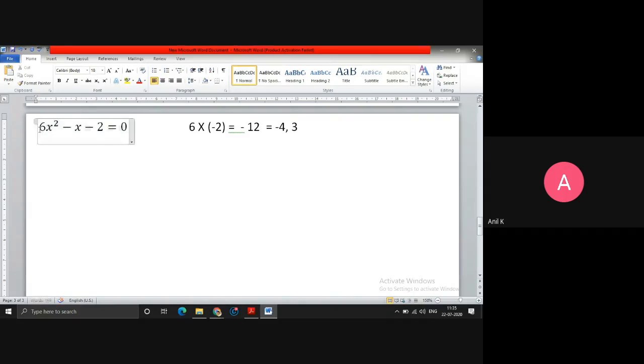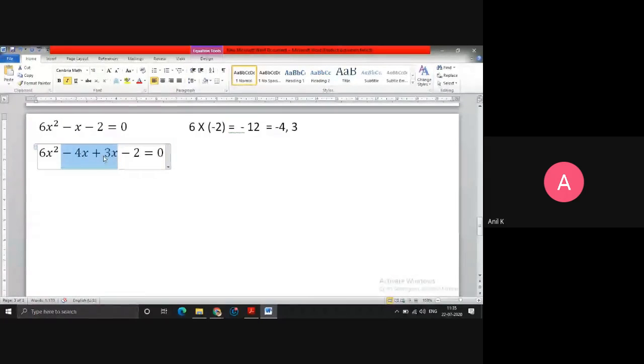So once you get the perfect solution, then you can write this as 6x square. Then here you have minus 4 and minus 3, right? Once you get the solution, here you have to put it as minus 4x plus 3x minus 2 equals to 0. So what you're doing here is splitting the middle term. This minus x, I am writing it as minus 4x plus 3x. The sum of these two numbers will give me back minus x only, but I am splitting the middle term into 2.